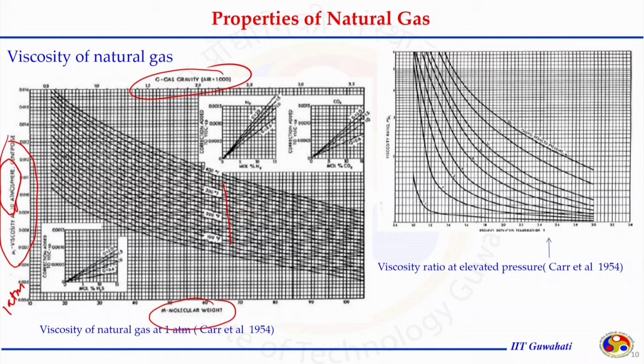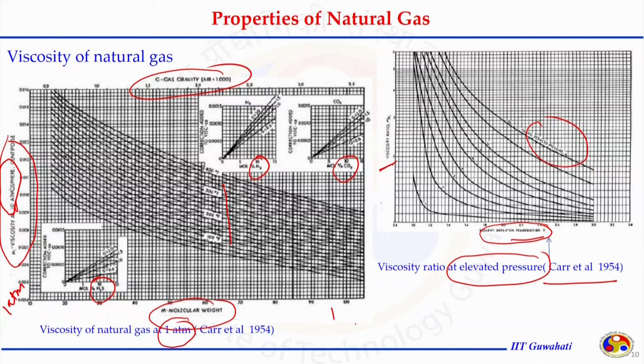This chart also suggests how to apply the correction factor for H2S, N2 and CO2. So, this chart is given for natural gas viscosity at 1 atmosphere by Carr et al. in 1954. They also developed another relation for elevated pressure conditions. They said once you have the values of reduced temperature and reduced pressure, you can calculate the viscosity ratio. That viscosity ratio is simply viscosity at elevated pressure divided by viscosity at 1 atmospheric condition.